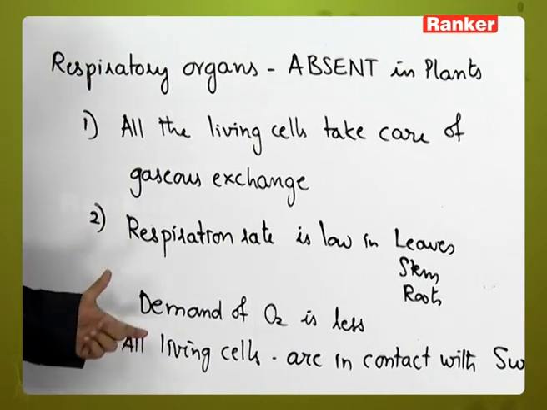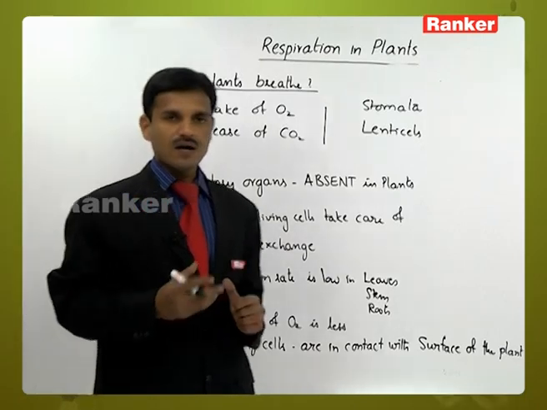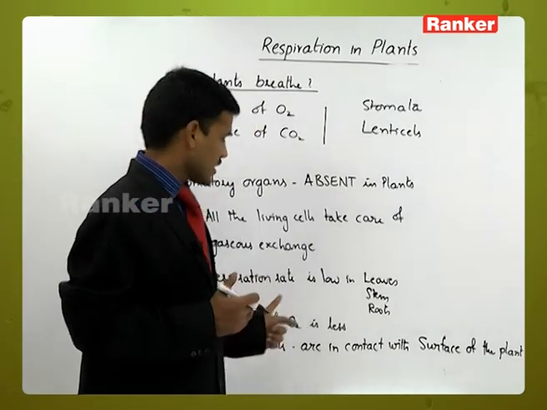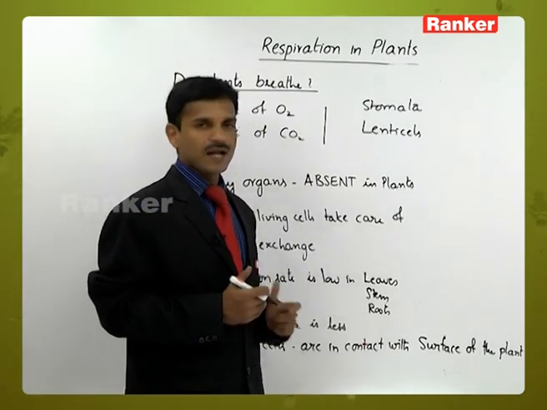And next, all living cells in the plant body are in contact with the surface of the plant. Within the plant body, in all living cells the cellular respiration is taking place. So all living cells are in contact with the surface of the plant.